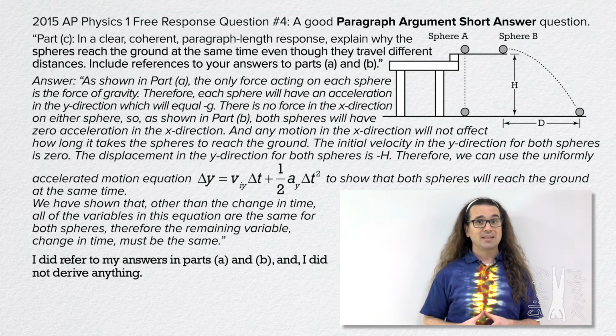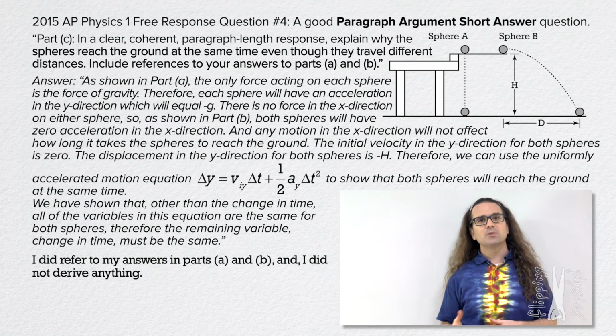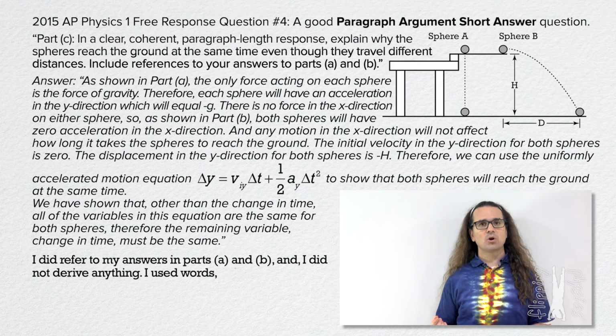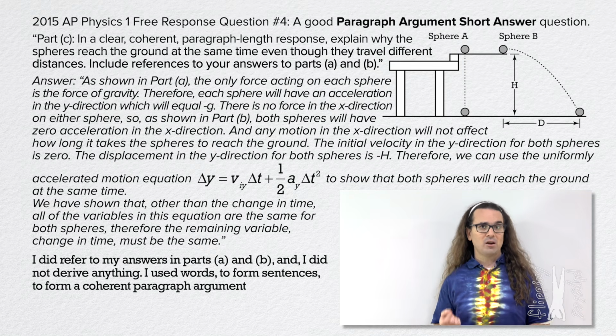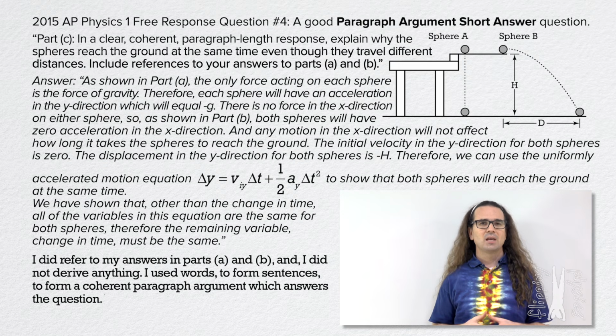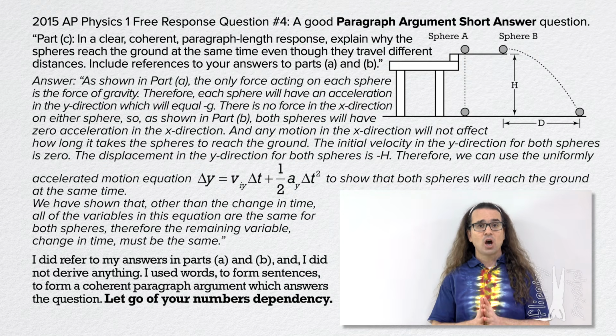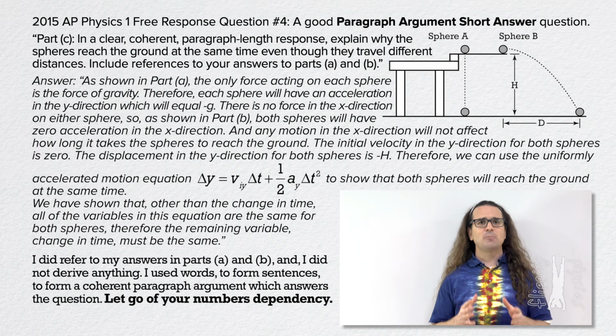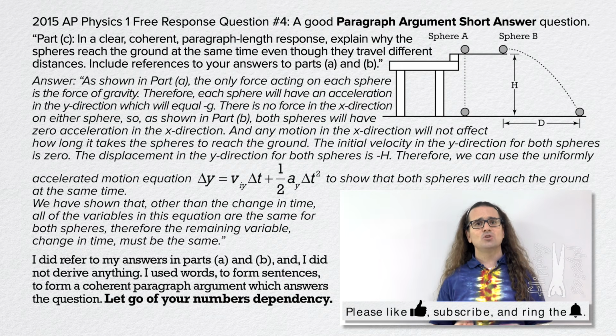Notice, I did refer to my answers in Parts A and B, and while I did refer to variables and an equation, I did not derive anything. Instead, I used words to form sentences to form a coherent paragraph argument which answers the question. I have been stressing that you need to let go of your numbers dependency. Hopefully you can see that because you will have to do quantitative qualitative translation and paragraph argument short answer, you really do need to stop plugging in numbers so much and instead look at the equations and understand what they physically mean. When you are able to do that, you will be able to answer these questions more easily.